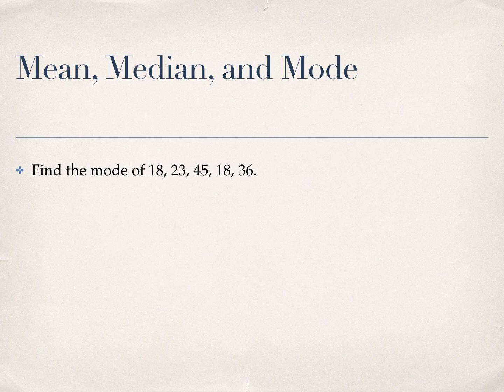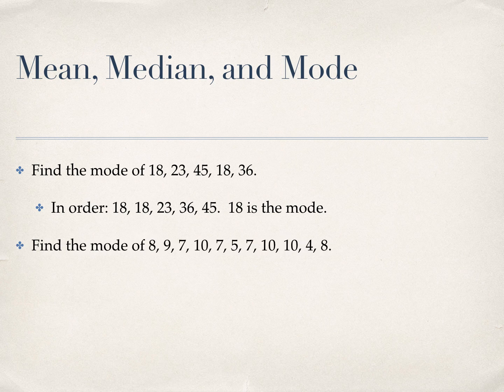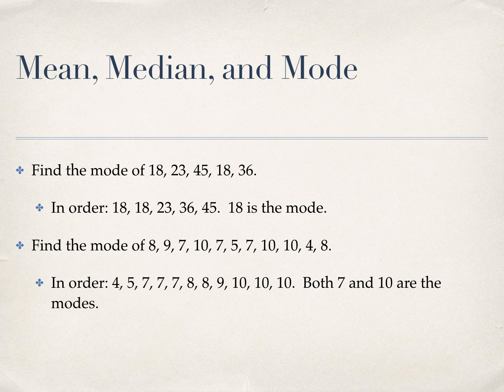And the mode, again, it's easier to see if they're in order. Since 18 appears twice, and that's more frequently than any of the other numbers, we'd say that 18 is the mode. Here's an entirely different set of numbers. Put those in order. We can see that the 7 appears 3 times, the 8 appears twice, and the 10 appears 3 times. So we'd say that both 7 and 10 are the modes. However, if you have a list such as 4, 5, 7, 8, 9, 10, this one has no mode because each of the numbers shows up an equal amount.